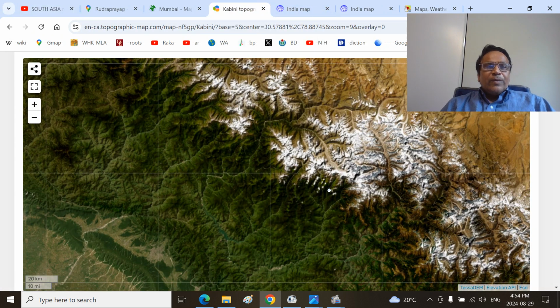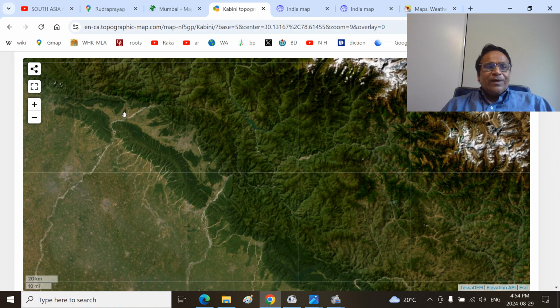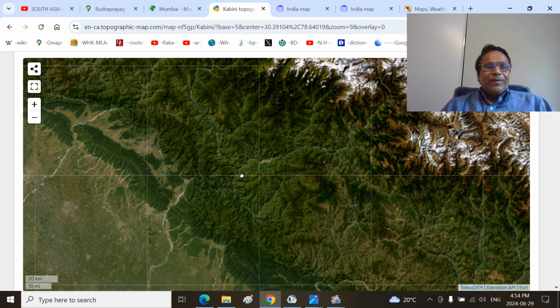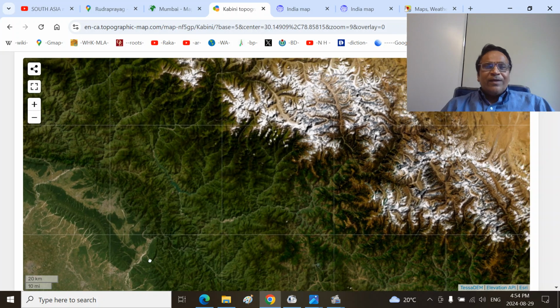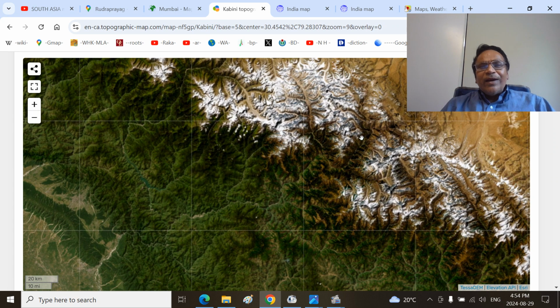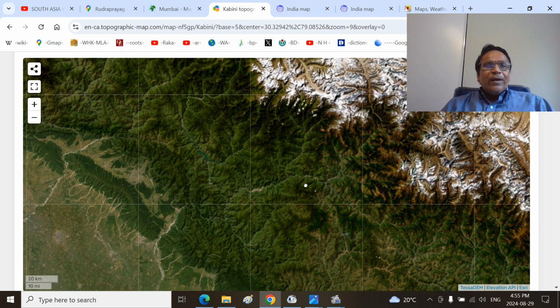So this is again we start with a proper landmark. This is the Ganga river, this is the Yamuna river, this is the Shivaliks, the Dehradun valley. That means this should be Haridwar here, this is Rishikesh will be here. So always go and find the Alkananda river. So this is the Alkananda. This means this is the Paschim Dhauliganga, Western Dhauliganga, Alkananda, Badrinath will be here. So here, and it joins here.